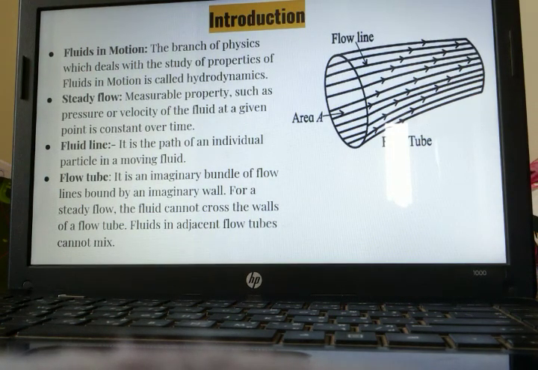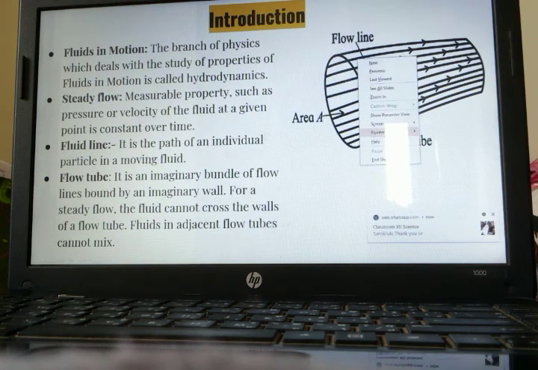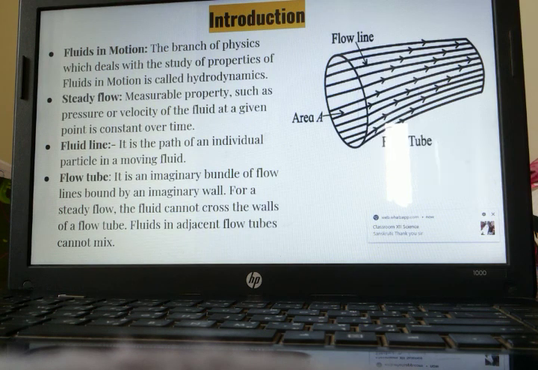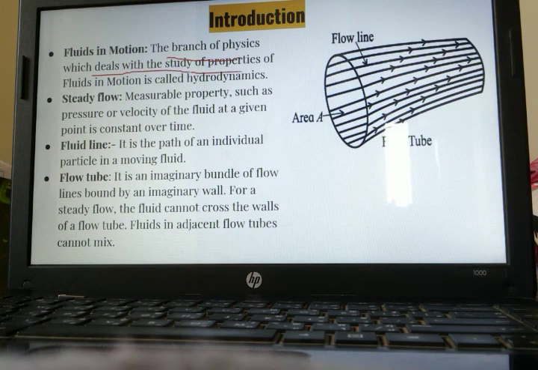Whenever the fluid is moving, it is called a fluid in motion. So what is meant by fluid in motion? The branch of physics which deals with the study of properties of fluid in motion is called hydrodynamics. What is it called? Hydrodynamics.